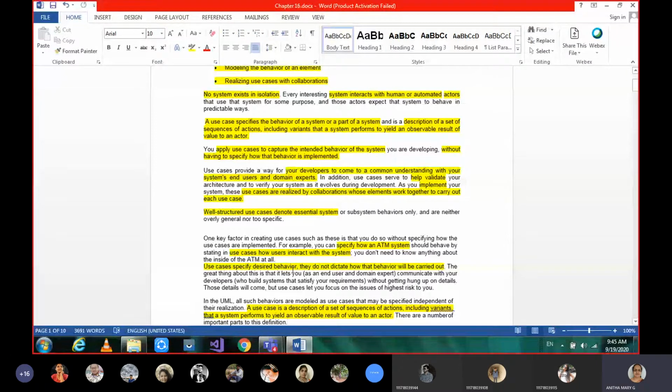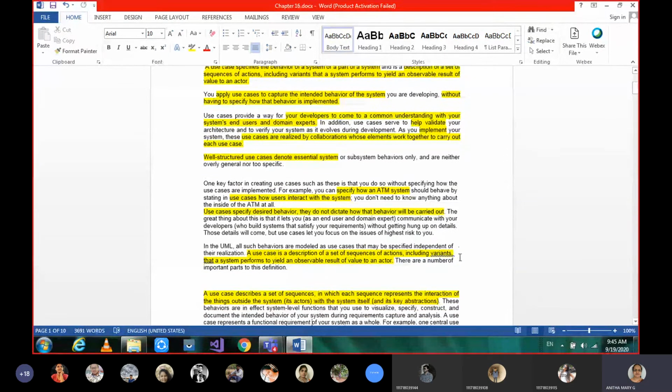And use cases specify desired behavior. They do not dictate how that behavior will be carried out. So when an ATM card is inserted, whatever may be the process, the processing of the card may be different in different ATMs, but overall the task is to do some transaction there. So that is based on the desired behavior of that use case, how it is designed.